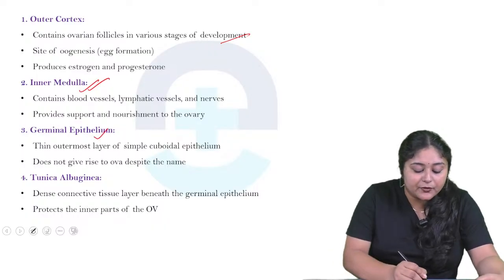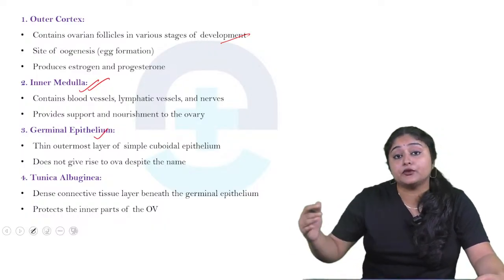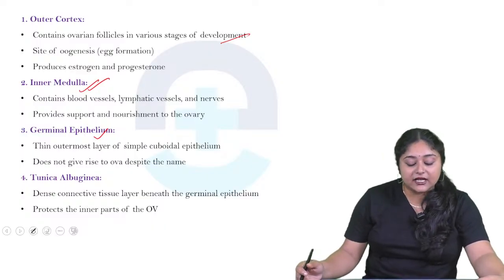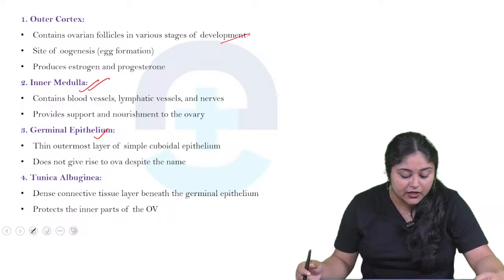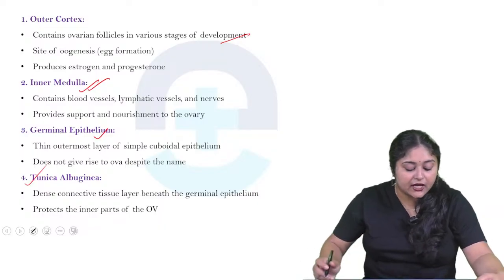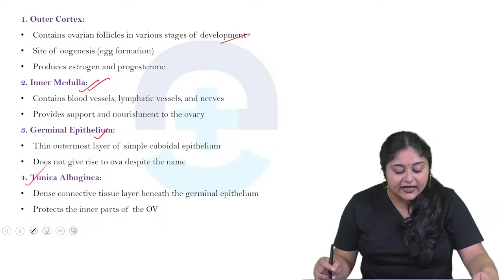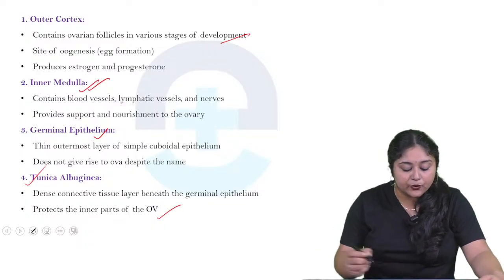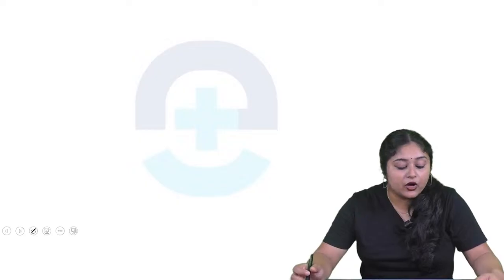Now come to the germinal epithelium. This is the outermost layer of simple cuboidal epithelium. Despite the name, it doesn't give rise to germ cells. And then the tunica albuginea. Mainly it's a dense connective tissue layer beneath the germinal epithelium, and it also protects the inner parts of the ovary.